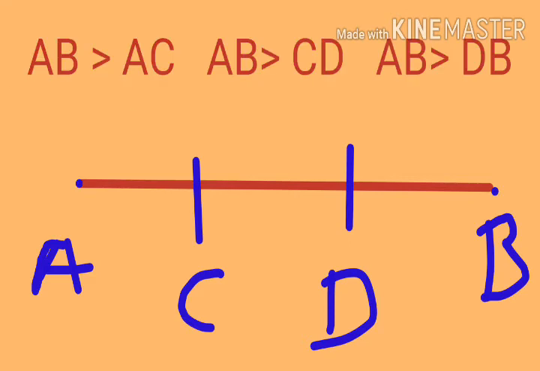So we can say that AB is greater than AC, AB is greater than CD, and AB is greater than DB. From the figure itself we can understand that AB means the sum of AC, CD and DB.